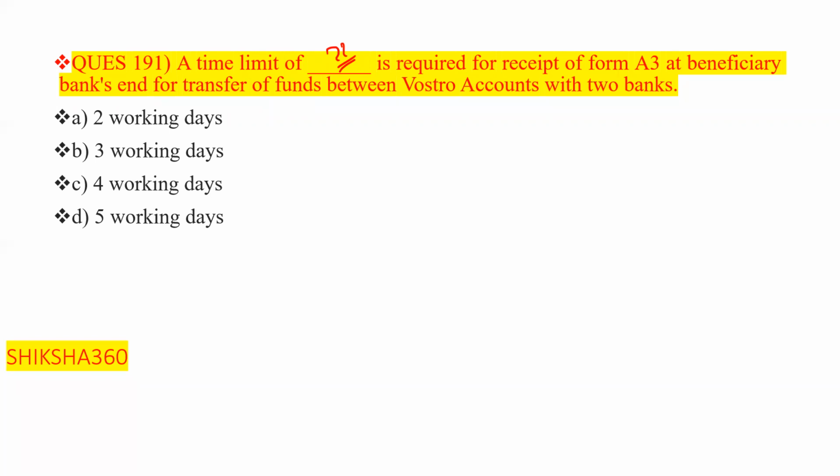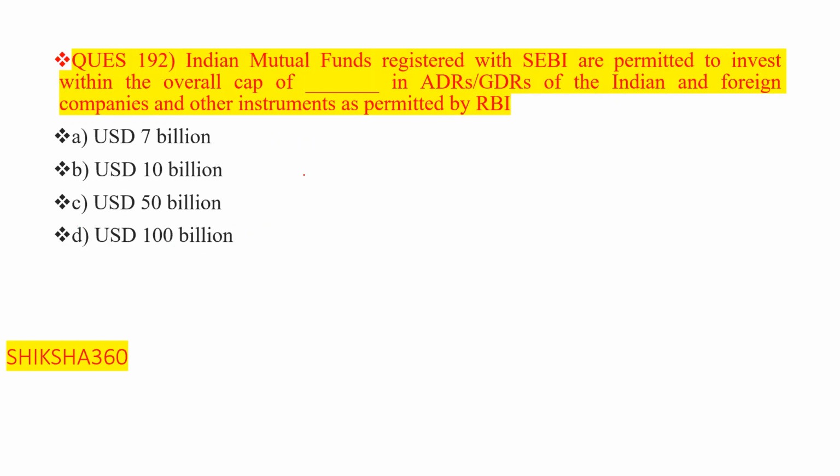Second one is 3 working days. Fourth one is 4 working days. Fifth one here is 5 working days. Clear? So the correct answer here is option D, that is 5 working days. Now move to the next question, question number 192.